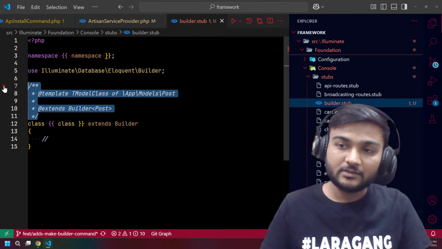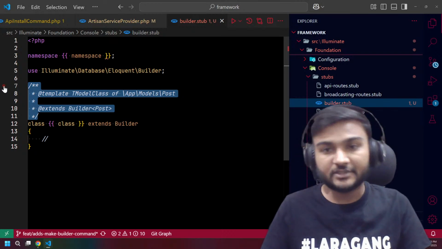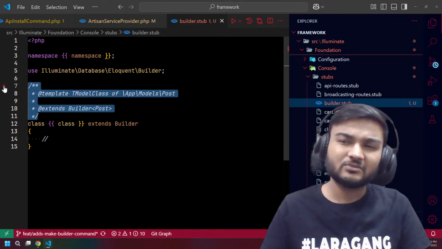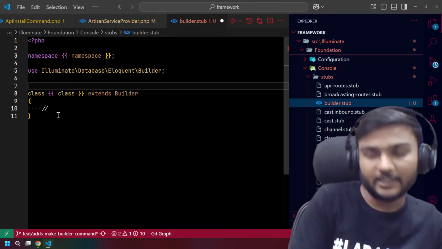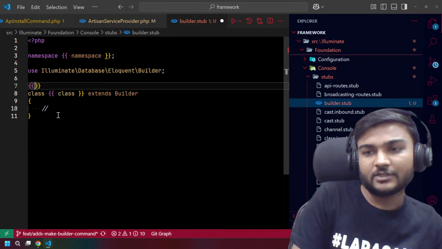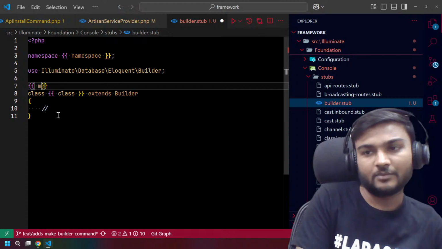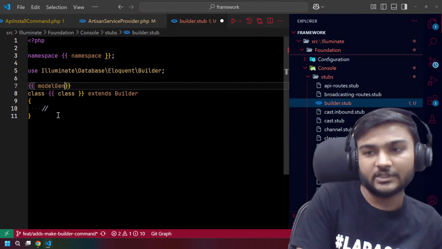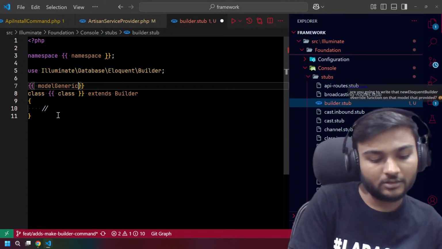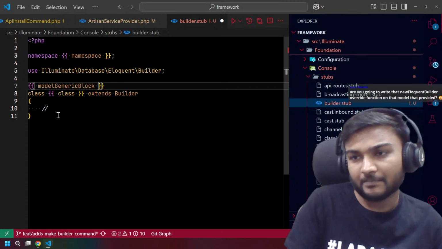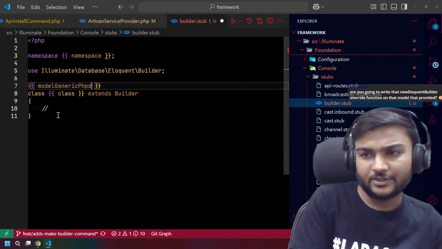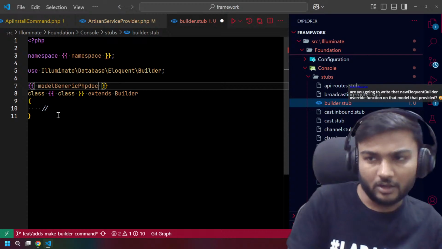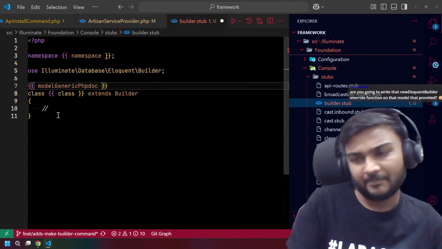When the model stuff is not there, can we add a placeholder? No. So let's cut it out and say what we can call here is the model generic block, maybe not block, PHP doc, right? Let's see.